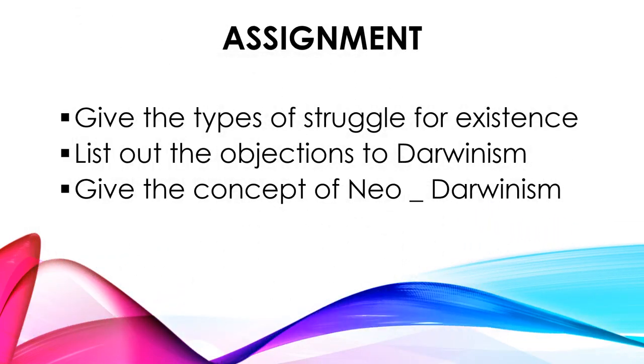There is a question: give the types of struggle for existence. There are 3 types of struggle we discussed: intraspecific, interspecific, as well as the struggle with the environment. Okay. The next one, list out the objections to Darwinism. You have to write down the objections to Darwinism. Okay, and give the concept of neo-Darwinism. The neo-Darwinists said that this theory emphasized that changes in the frequency of genes in a population arise due to mutation, variation, isolation, and natural selection. Right? So please go through these areas, and until we meet in the next class, I hope you will do it well.